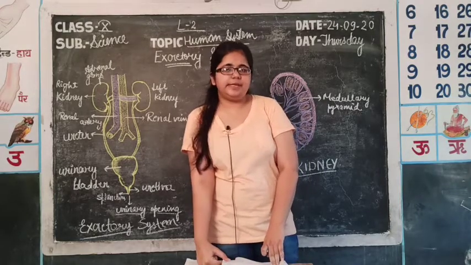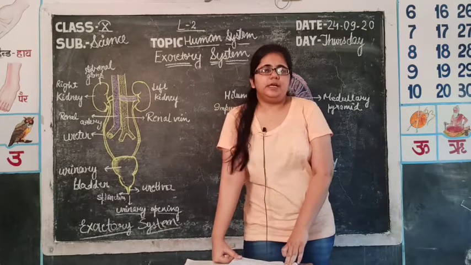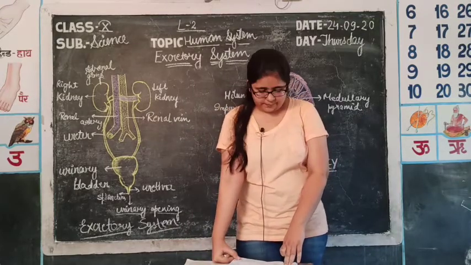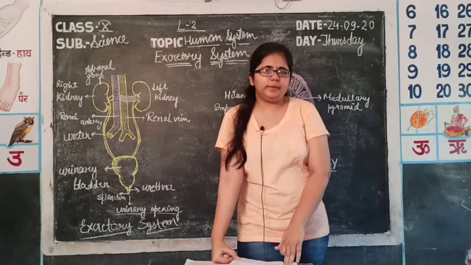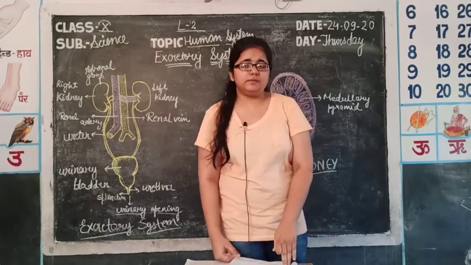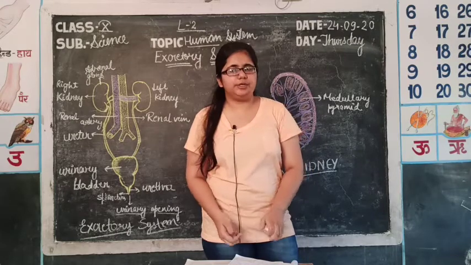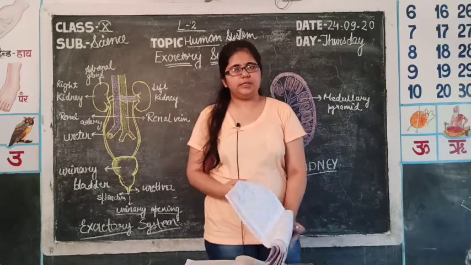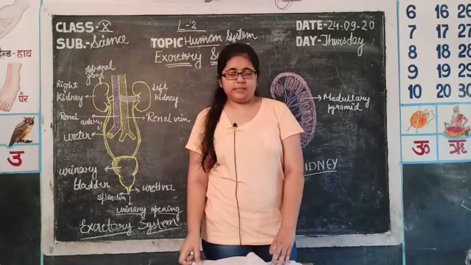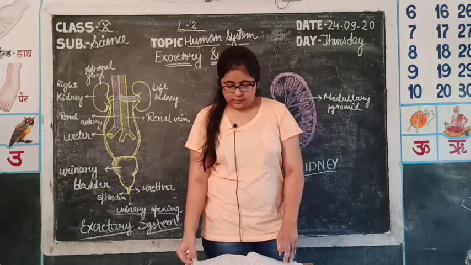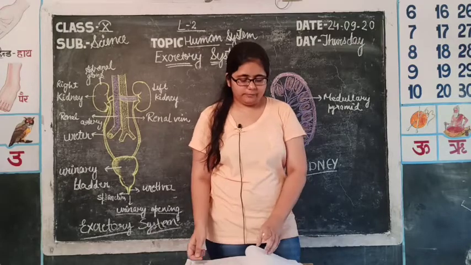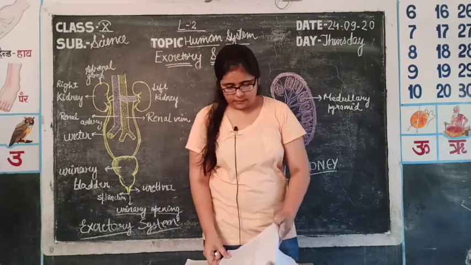Second step is reabsorption, that is reabsorption of useful substances from the tubular part, in which PCT mainly acts. Then comes the process of secretion. Secretion is the process in which some substances, like potassium, are excreted in the urine. This function is mainly carried out with the help of DCT.